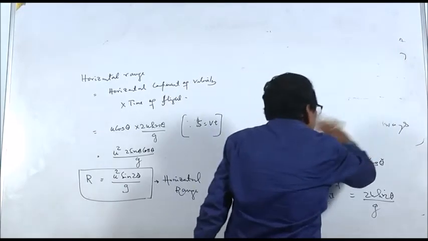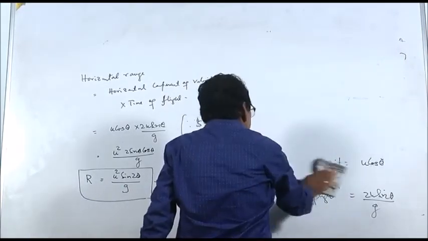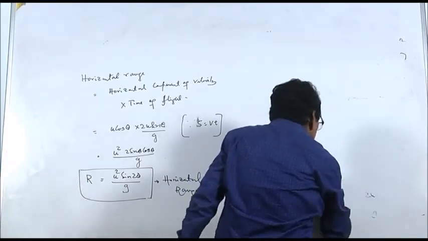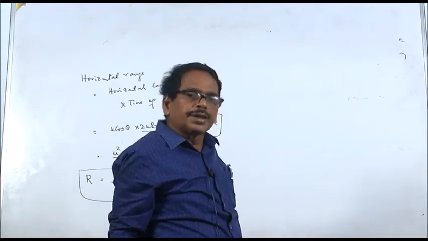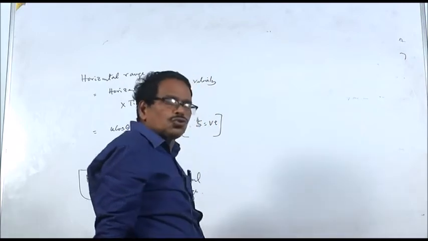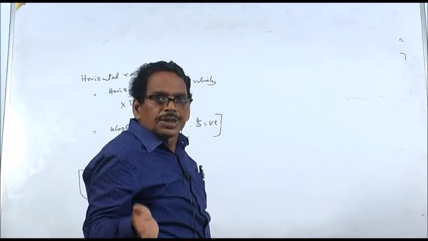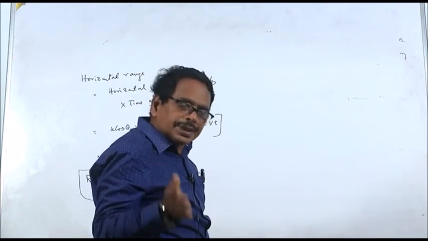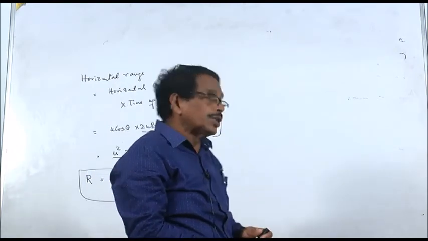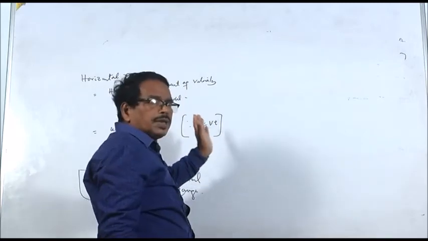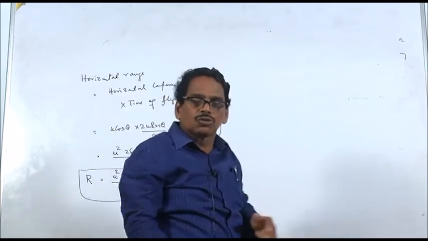First type of question: what is projectile motion? Deduce the equation to the trajectory of the projectile. That is one type of question. Another type of question: what is projectile motion? Deduce expressions for time of flight, greatest height, and the horizontal range of the projectile. Two types of questions, and numericals will be there. So this projectile motion is important.